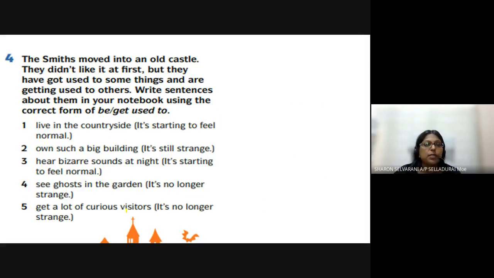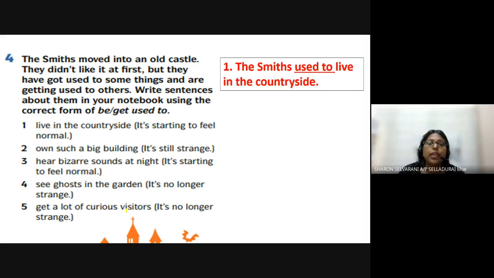The Smiths moved into an old castle. They didn't like it at first, but they have got used to some things and are getting used to others. Write sentences about them in your notebook. Let's look at the first one. Number one, live in the countryside. But now starting to feel like normal. Let me give you one example. Number one, the Smiths used to live in the countryside.